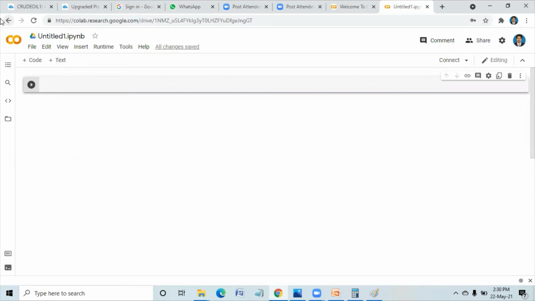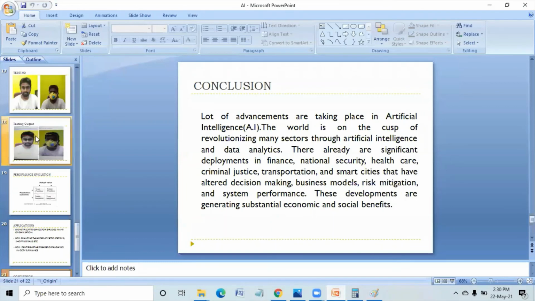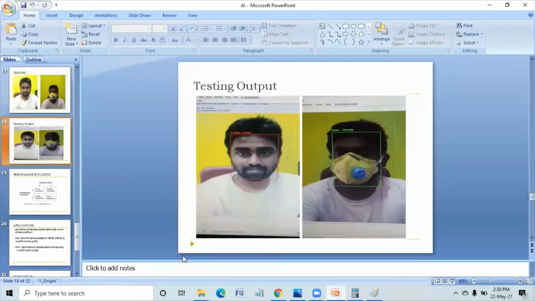Submit it to me. Whenever you get outputs, take a screenshot. If you want any model documentation, I'll send it to you. I don't mind whether it is 1 page, 2 pages, 3 pages, 10 pages or 100 pages. Try to submit some document to me.